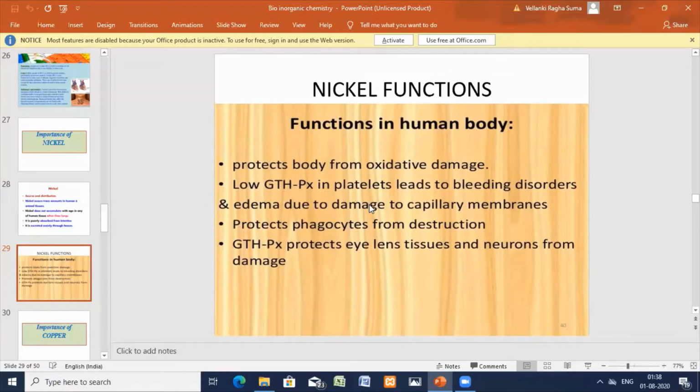It is a main cofactor in the enzymes: dehydrogenase, CO-dehydrogenase, methylase, coenzyme reductase, and hydrogenase. Okay, these are the functions. Once it is increased, it may even lead to cancers. That is the functioning of nickel.